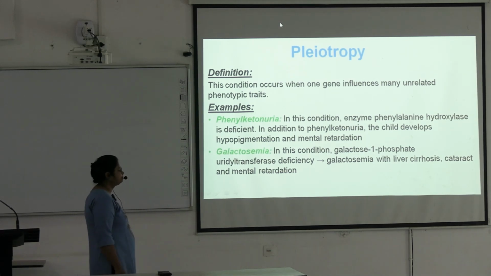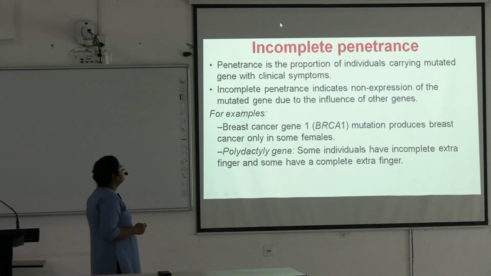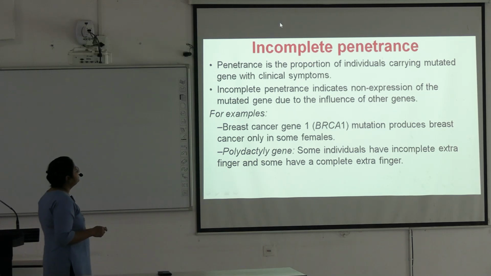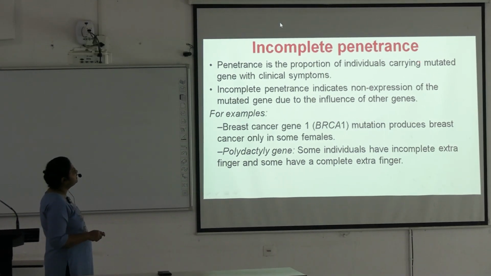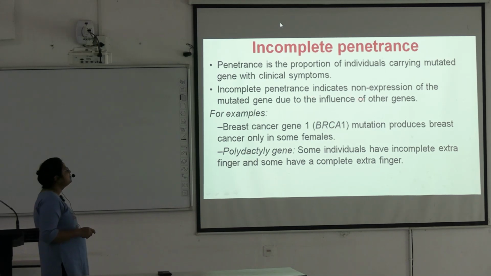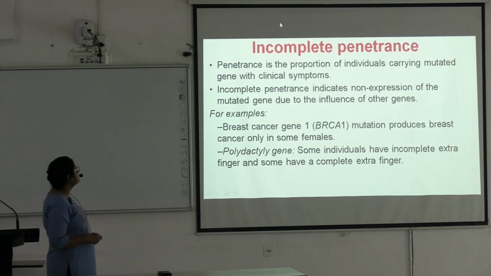Next is incomplete penetrance. Penetrance is the proportion of individuals carrying a mutated gene with clinical symptoms. Incomplete penetrance indicates non-expression of the mutated gene due to the influence of other genes.